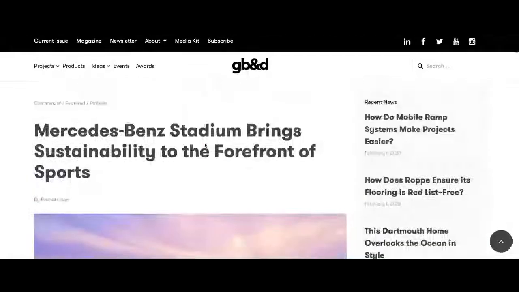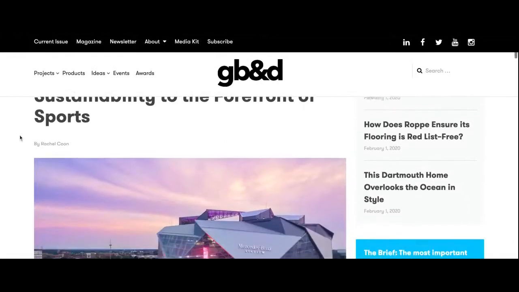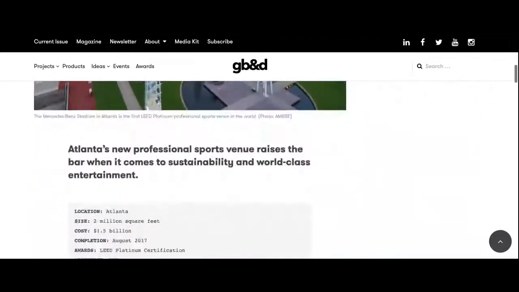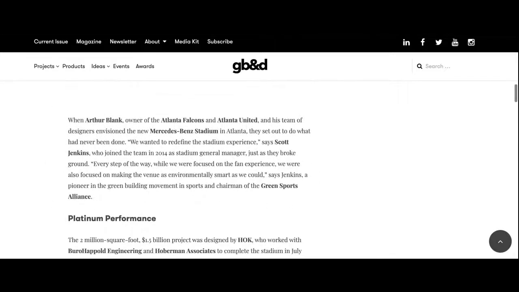And this is the one I'm going to use for one of my sources because it has a lot more detail. It's thorough. It's one of the most thorough ones. Okay, so this is by Rachel Kuhn, and this is from the Global Sports and Design website here. And as I read through this, I had tons of facts given to me. And this was helpful because it later went on to tell us more.